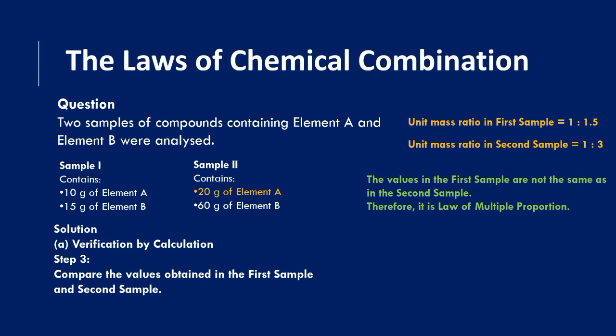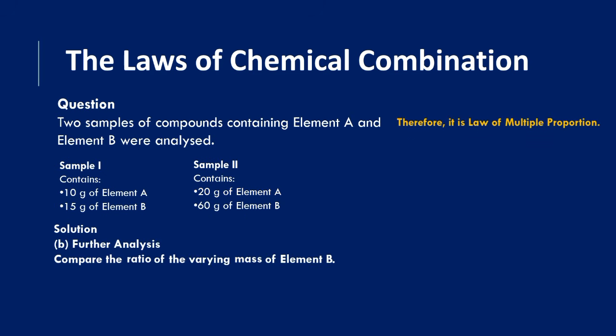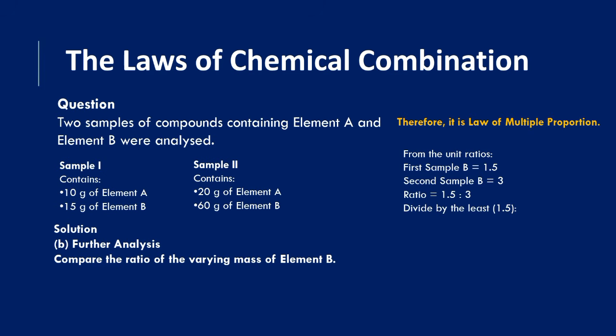Sometimes they will tell us to find the chemical formula of those multiple proportion compounds that we have proven are different. Let me tell you one thing. According to me, it is advisable for you to use the empirical formula to find it rather than using the ratio. Although for quick work, just use the ratio to know the ratio of the different masses of the other elements.